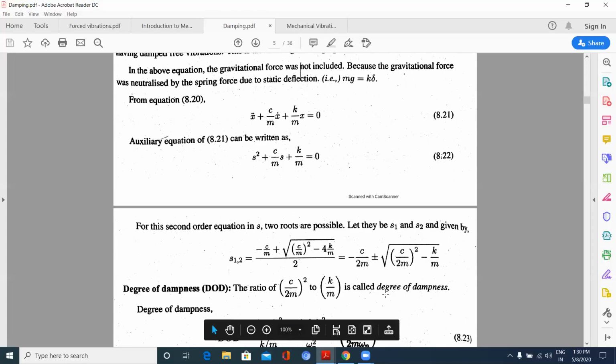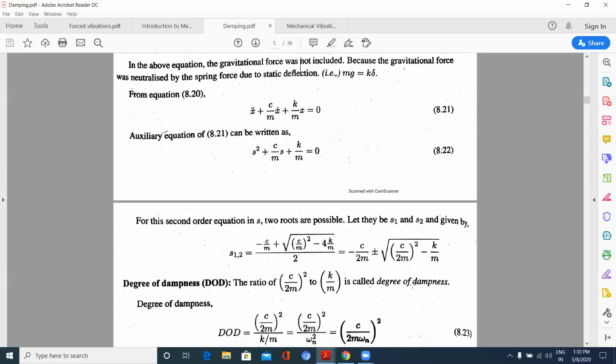Now just observe the two terms inside the under root: c by 2m square minus k by m. The ratio of these two terms gives me the degree of dampness.